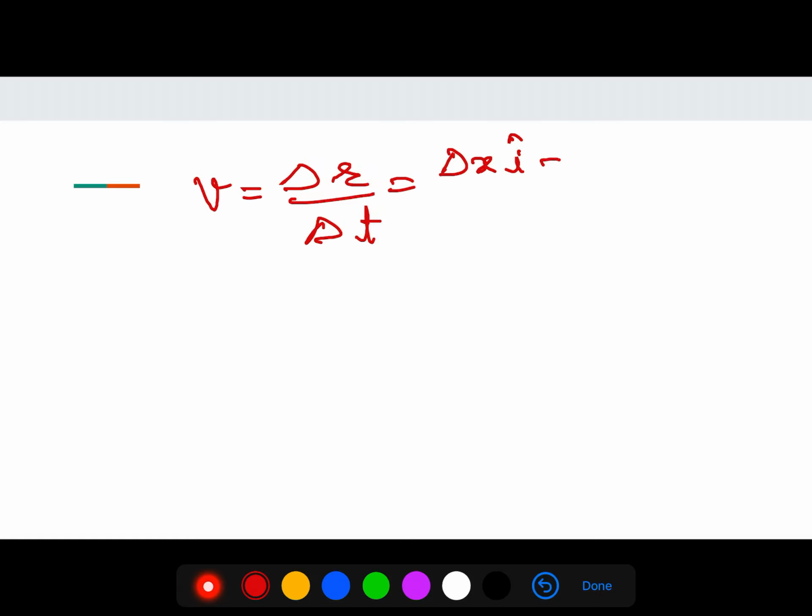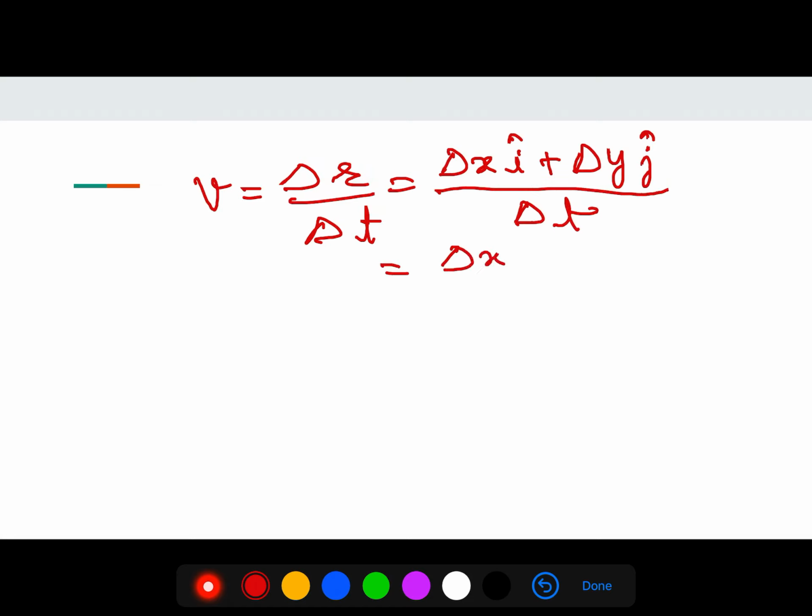So velocity is delta r upon delta t, or delta r can be written in this way: delta x i cap plus delta y j cap upon delta t.